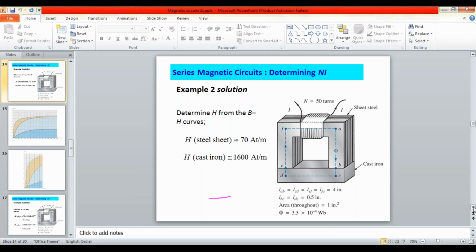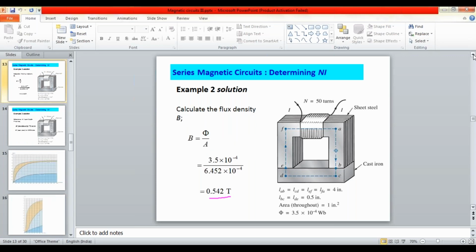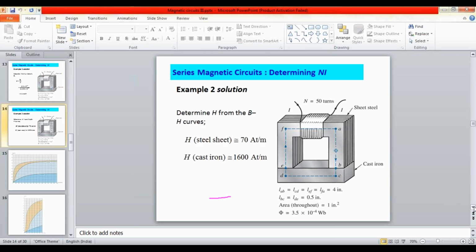Determination of the H, the magnetic field intensity, from the graph sheet. So B is equal to 0.542. Now this 0.542 flux density is applicable to sheet steel and cast iron also. So let us go to the graph.